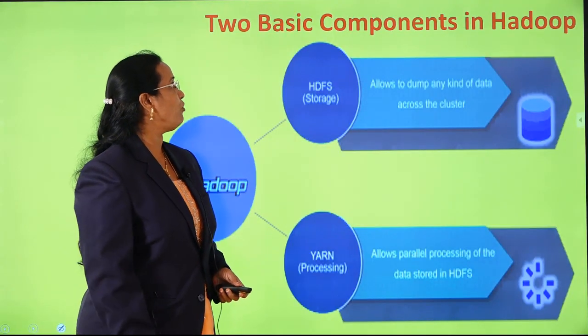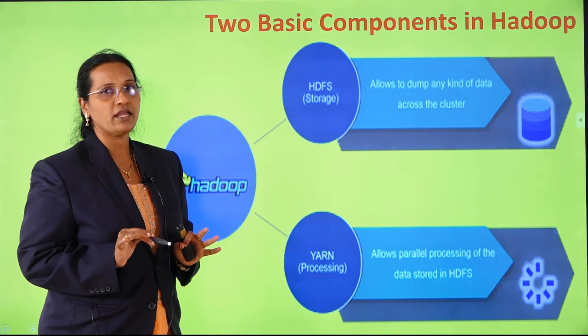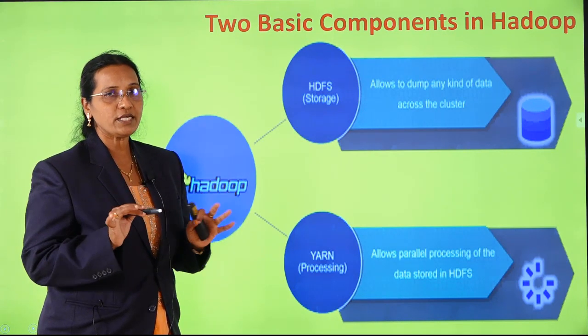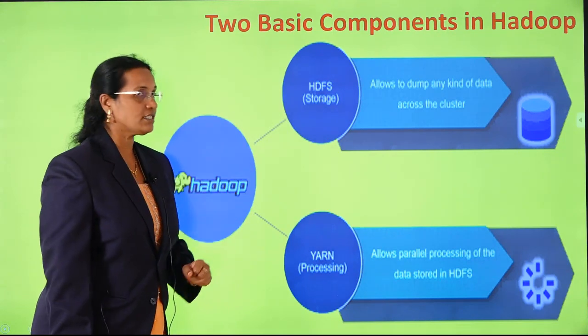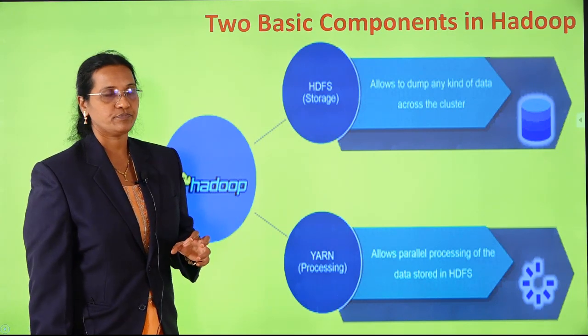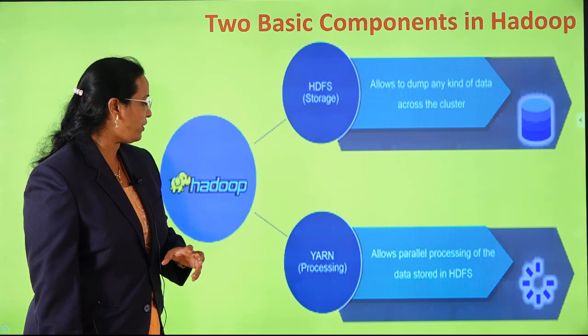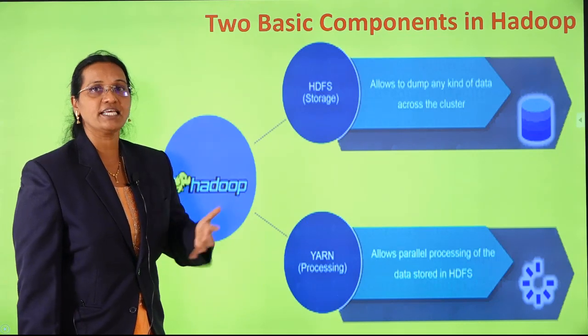Yes, let us see the most important thing. There are two basic components in Hadoop. One is HDFS, which acts as storage. Another important component is called YARN. What will YARN do? Processing.